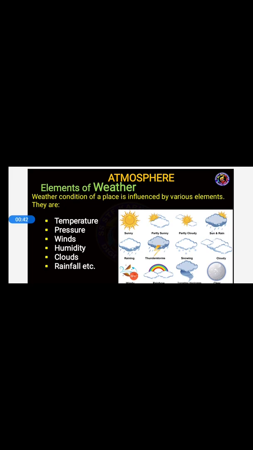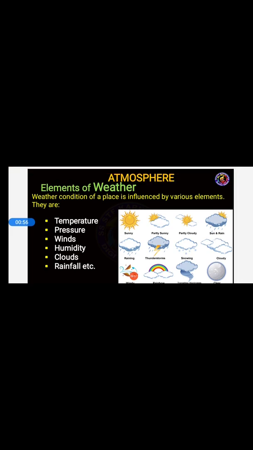You know, students, the weather condition of a place is influenced by various elements. The changes going on in the weather are because of a few elements. You can see the elements on the screen: temperature, pressure, winds, humidity, clouds, rainfall, etc. These are the elements which cause changes in the weather.